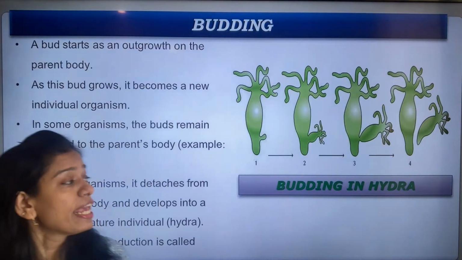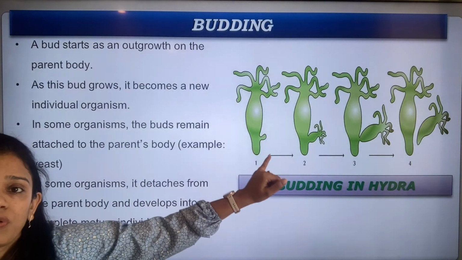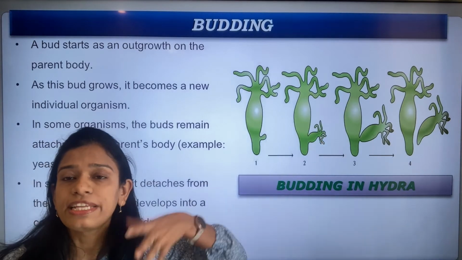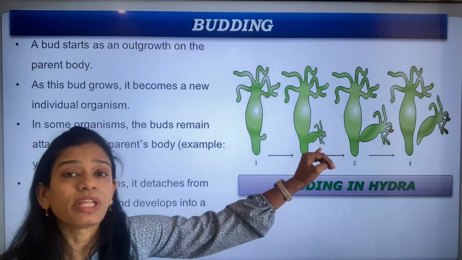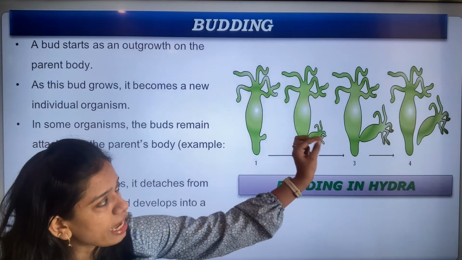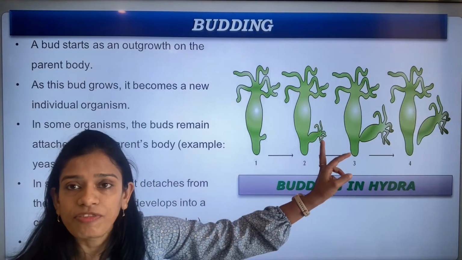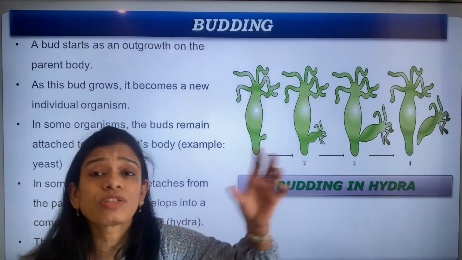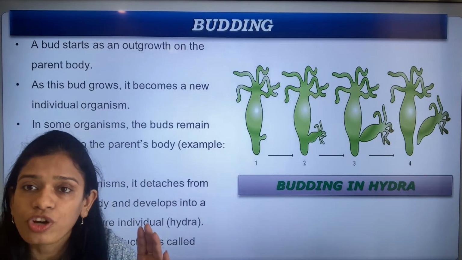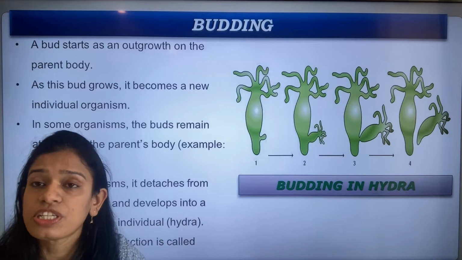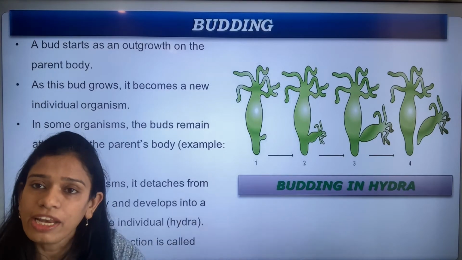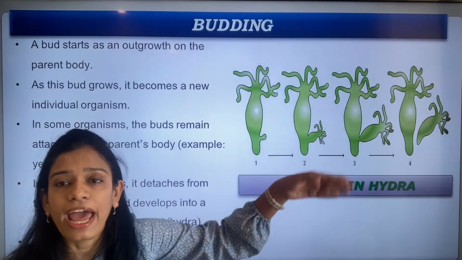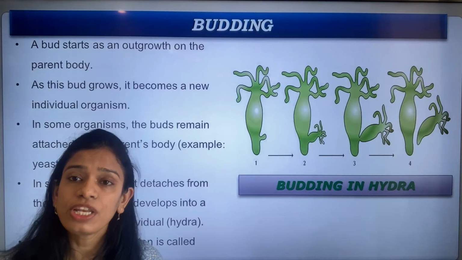Here you see this projection comes out for the first time on the parent. Now slowly this projection grows in size. It takes the nutrition and everything from the parent and slowly grows and resembles a hydra, but in a miniature version. Then, when it has grown enough that it can survive even if detached from the mother, it detaches itself and grows separately into a new hydra.